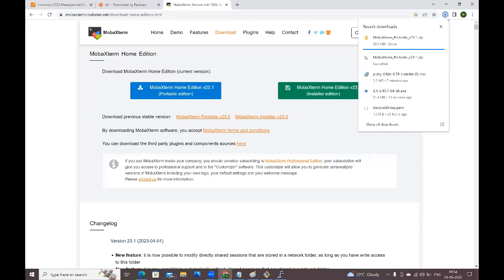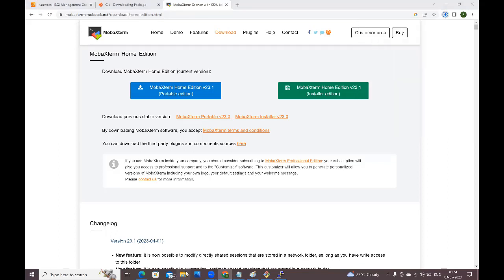Once it is downloaded, extract this MobaXterm, guys. Go to the downloads folder.